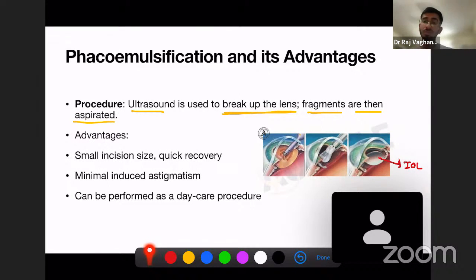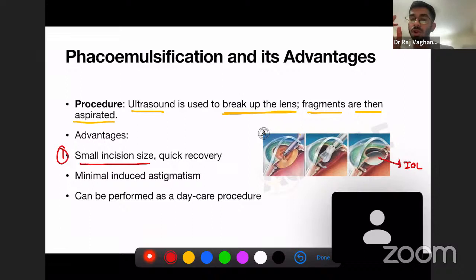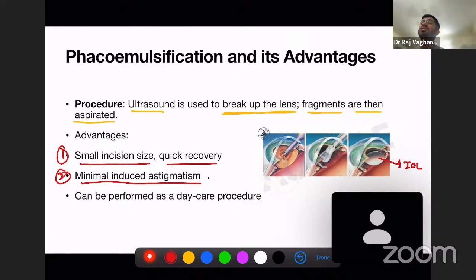So what are the advantages of phacoemulsification? It has a small incision size. A small incision is made in the cornea just to remove the corneal flap, and there's quick recovery after the surgery. There is minimal induced astigmatism. Astigmatism can be a complication of this surgery, but it is very minimal, so we can take the risk of this minimal astigmatism.